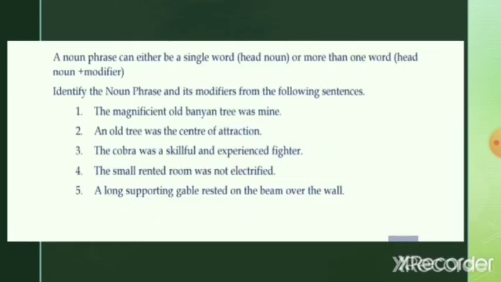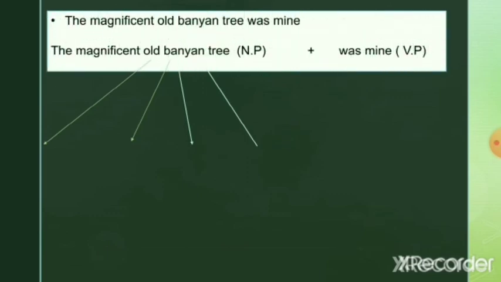Now, this is an activity that is given in your textbook. Just try to do it on your own, though the answers come in the next slides in this presentation. Let's see the answers. Take the first sentence. The magnificent old banyan tree was mine. So what are they talking about?